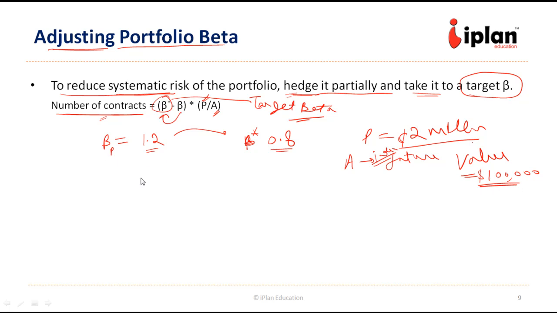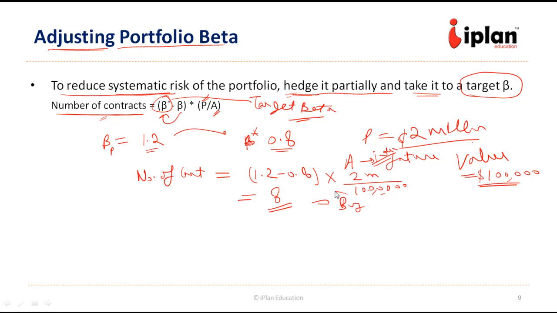So accordingly the number of contracts which we want to trade is (1.2 minus 0.8) times 2 million divided by $100,000. So 0.4 is the difference, times 20. So 8 contracts we need to buy. A positive sign means we should buy. If it is negative we should sell.